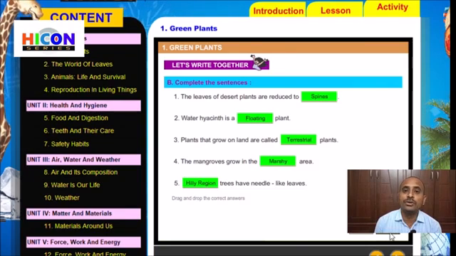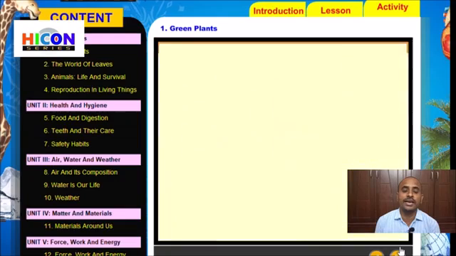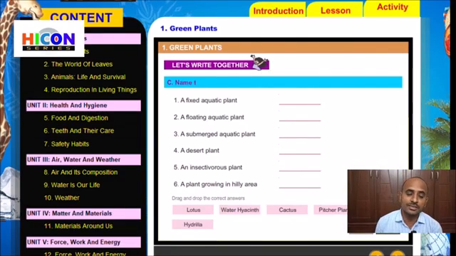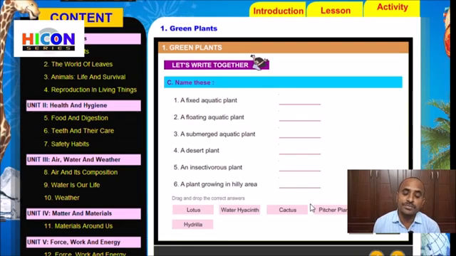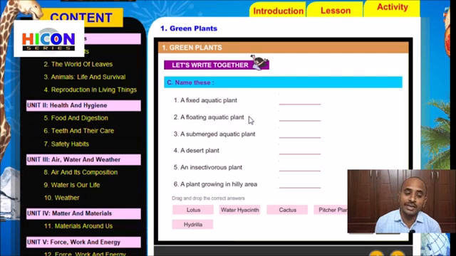So children, go to the next activity in the exercise part. The next activity is "Name these." We have to identify the names of some plants. They have given some sentences, so by reading those sentences, we have to identify the name of that plant.